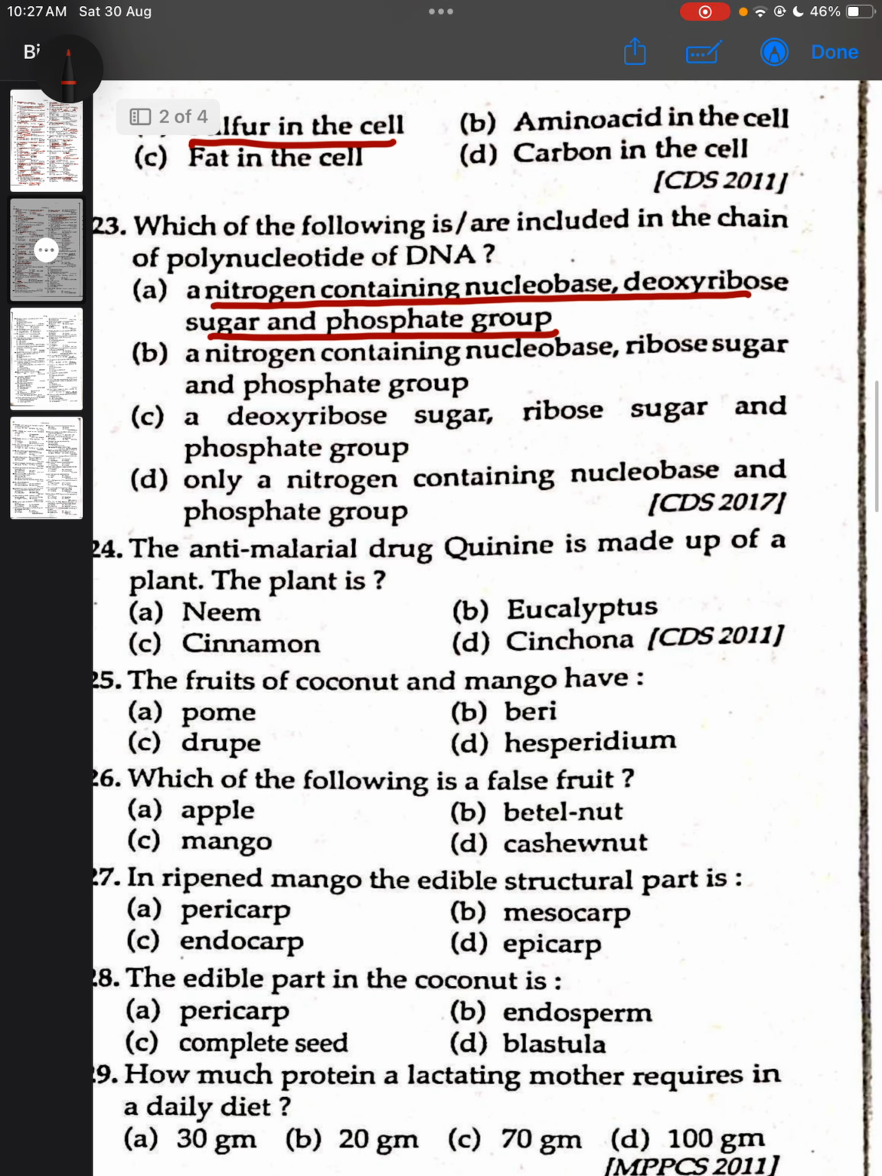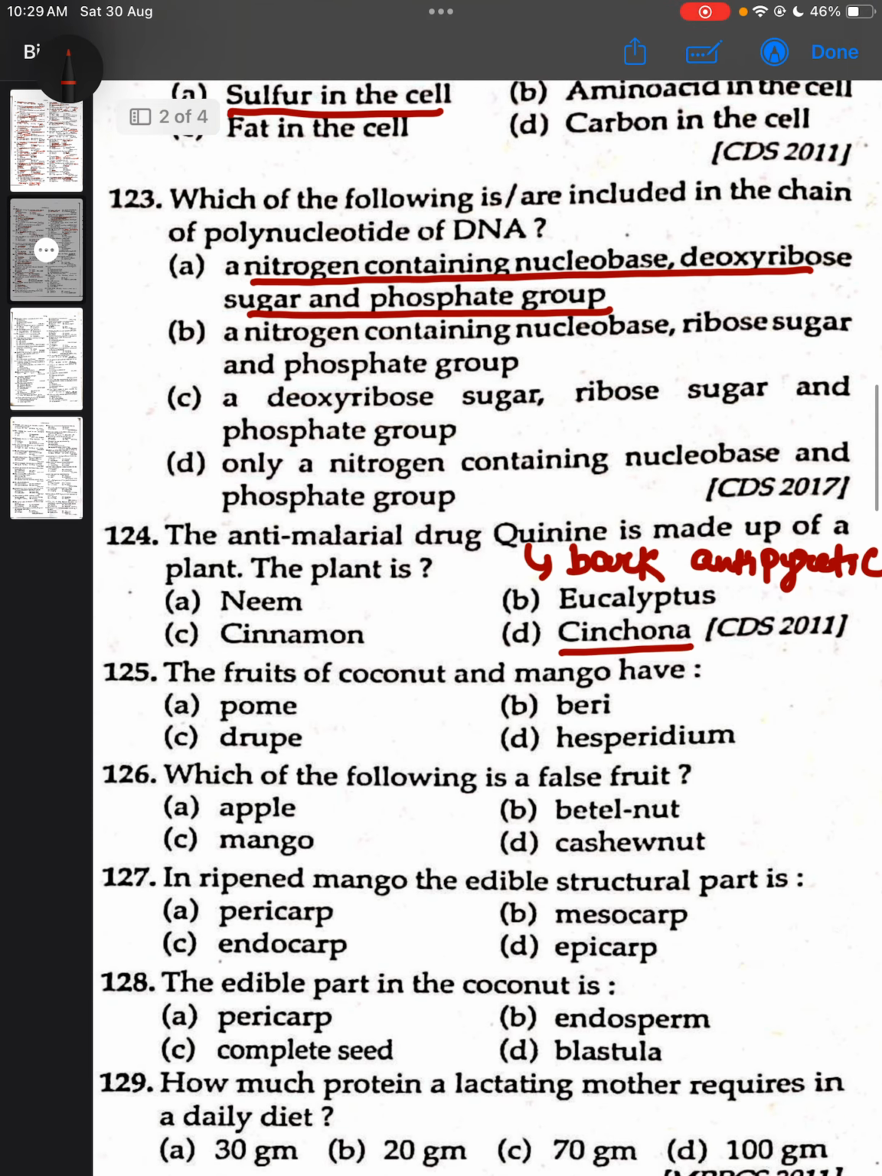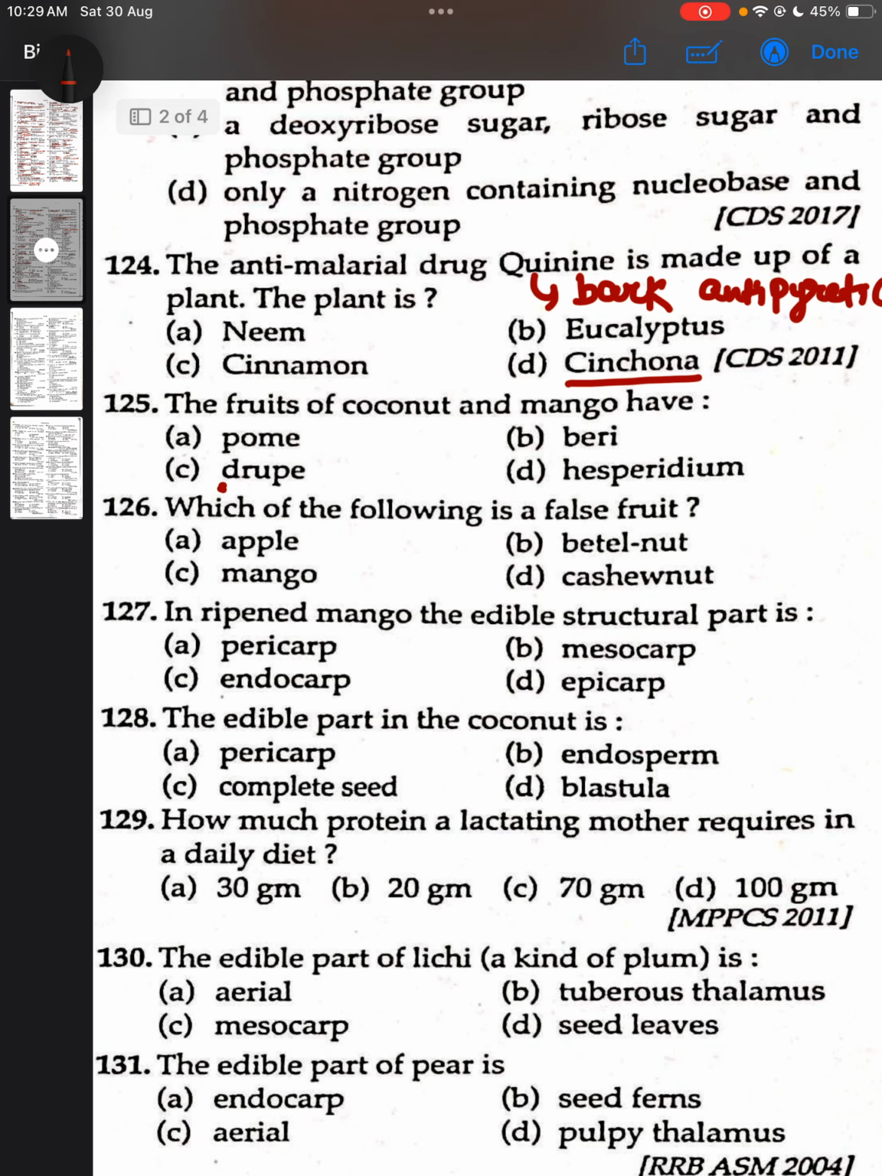The anti-malarial drug quinine is made from a plant. The plant is cinchona, and it is obtained from the bark of the cinchona tree, and it is antipyretic. Antipyretic means anti-fever. The fruit of coconut and mango are drupes.